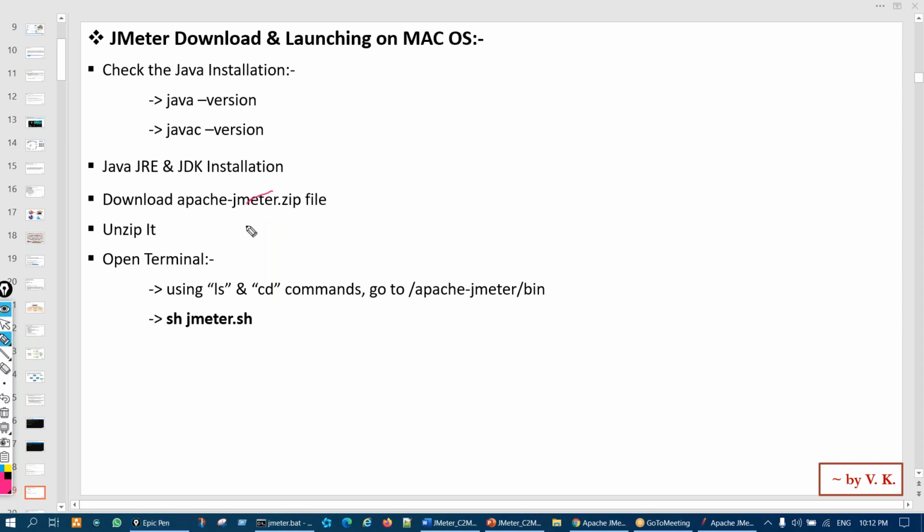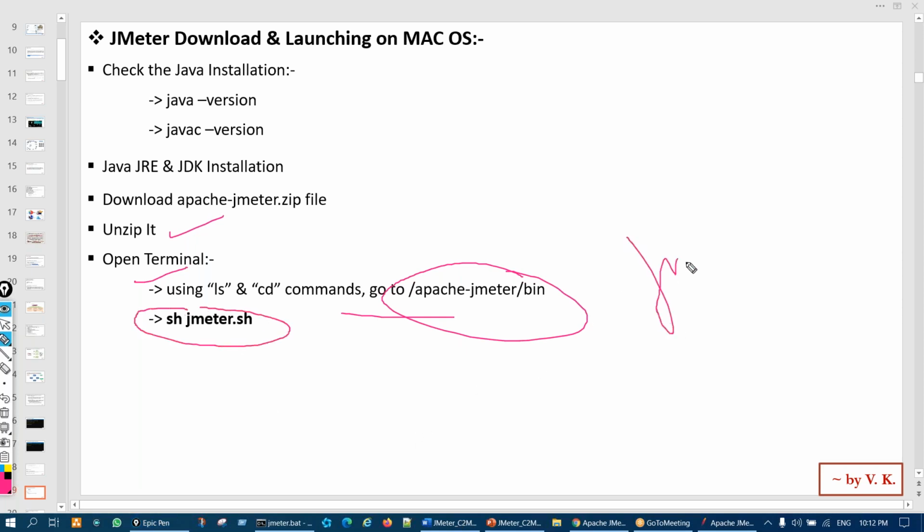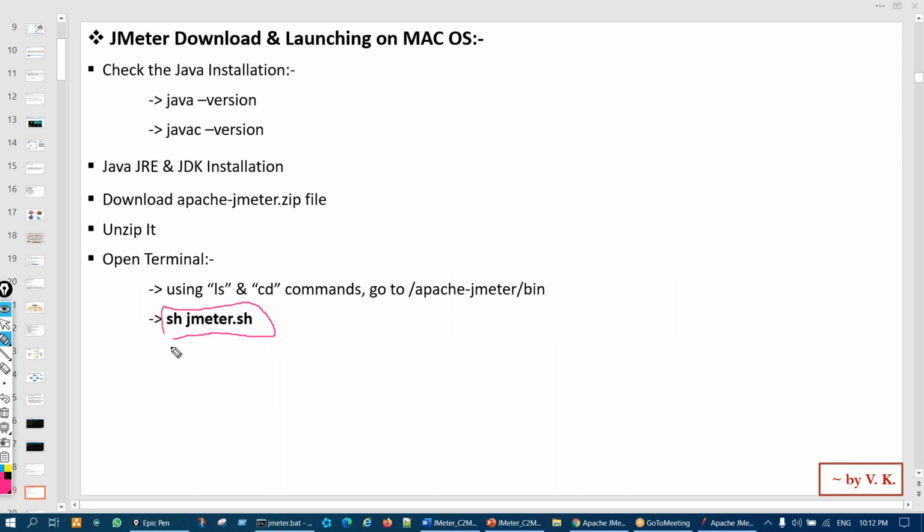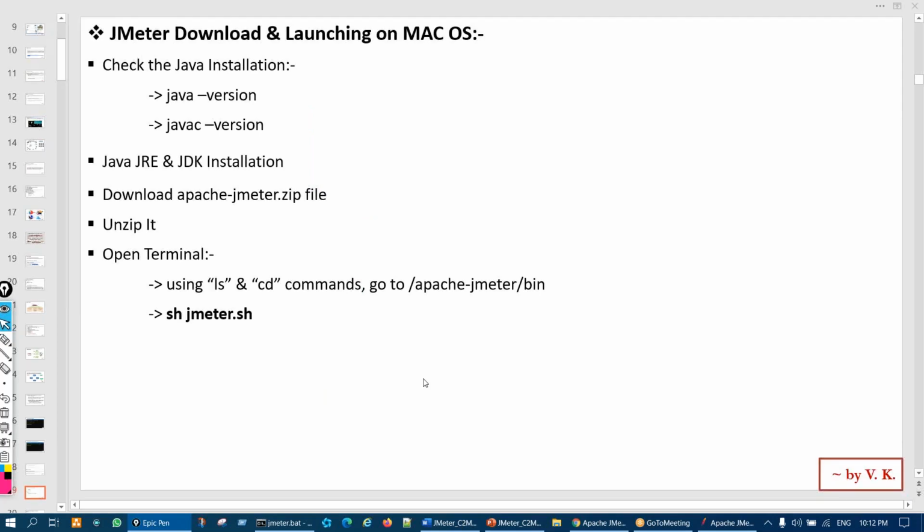The zip file, unzip it, and you have to open the terminal, and using ls and cd commands in Mac, you just move to the bin directory and you type this command, sh jmeter.sh. In Windows, what are we typing? We are just typing jmeter, very simple, and it's getting launched. But in Mac, you have to type sh space jmeter.sh. All this process you have to do there also, right? Same way on Linux.